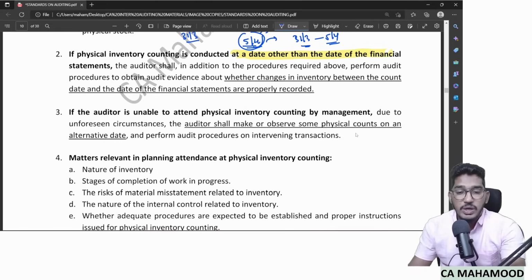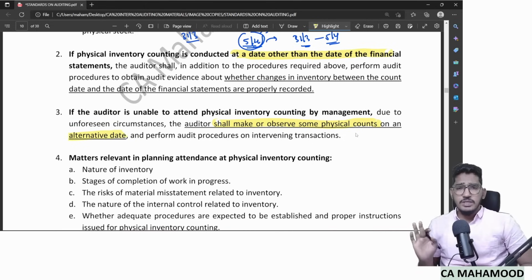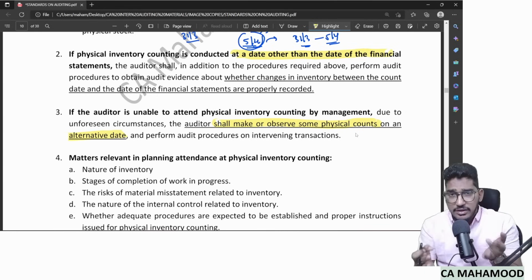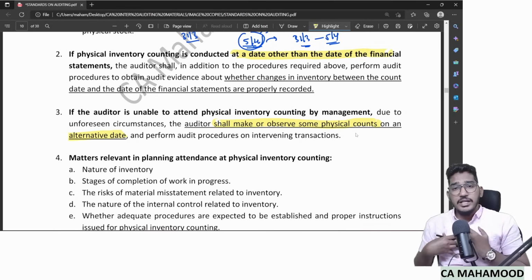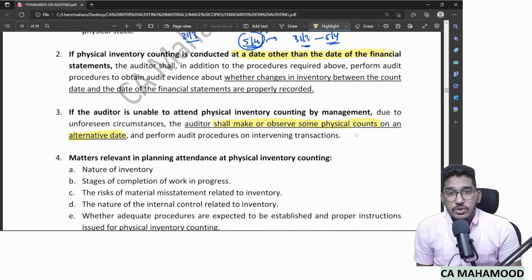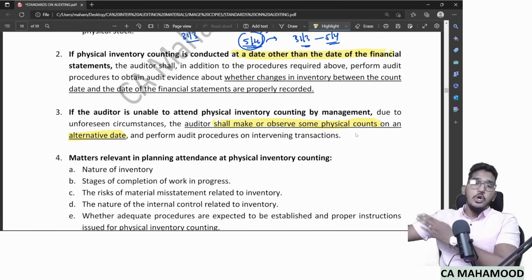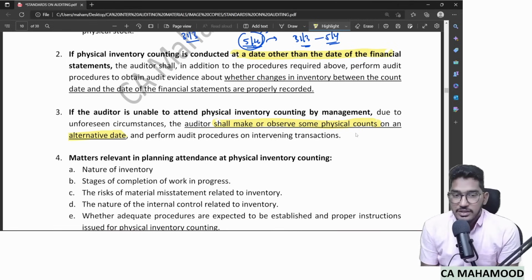If the auditor is unable to attend physical inventory counting by the management due to unforeseen circumstances, the auditor shall make or observe some physical counts on some alternative date. Very simple. If you are not attending inventory counting done by management, on some alternative date you have to go to physical verification on your own and do some random counts, some sample counting, along with your engagement team. If you go when the management is doing physical verification, you can just sit and observe. If you did not attend the management's inventory counting, then you have to take your team on some alternative date, go and do the verification on your own. Clear? That's what should happen.